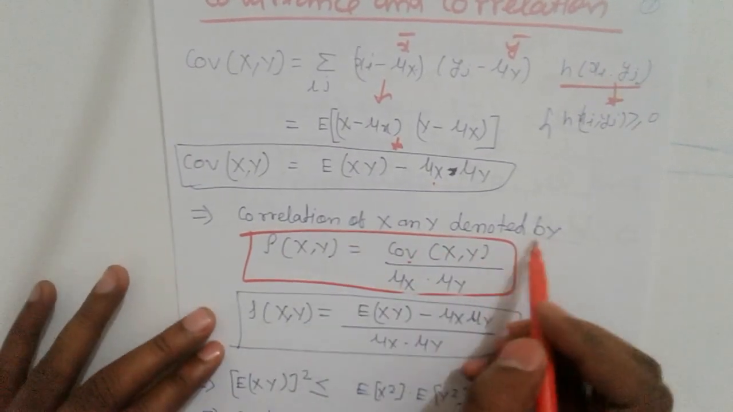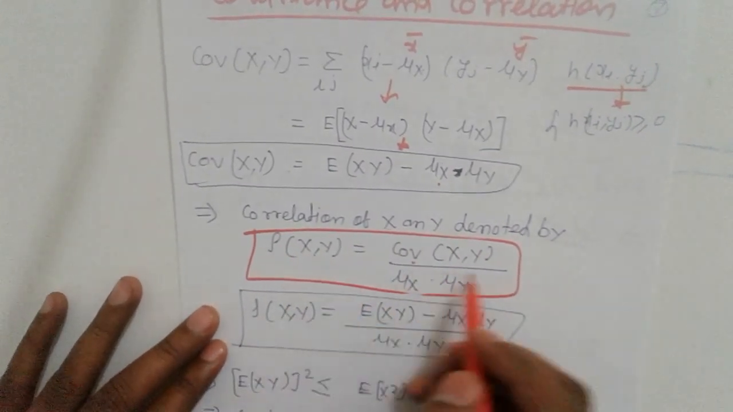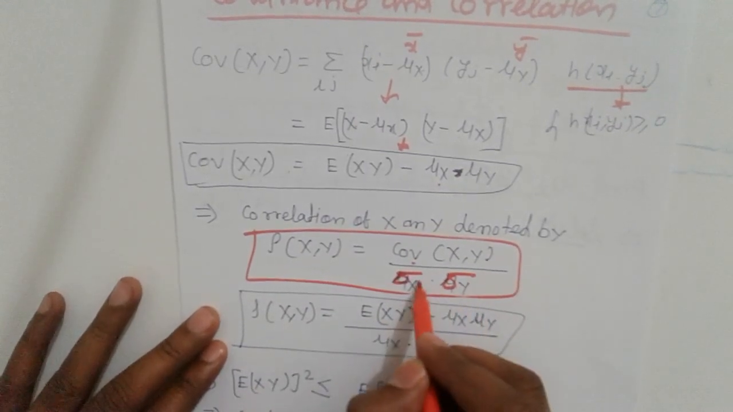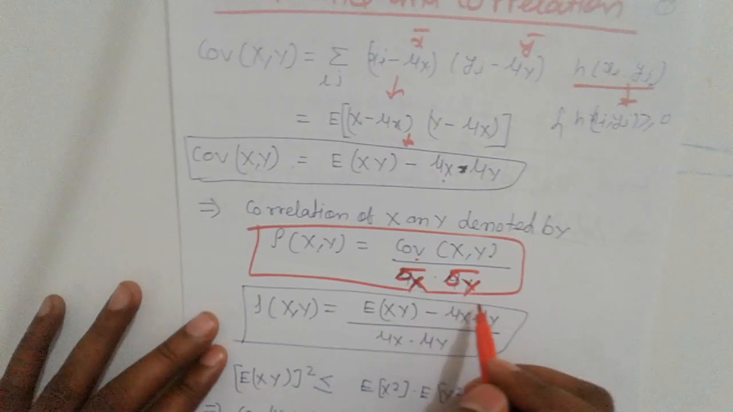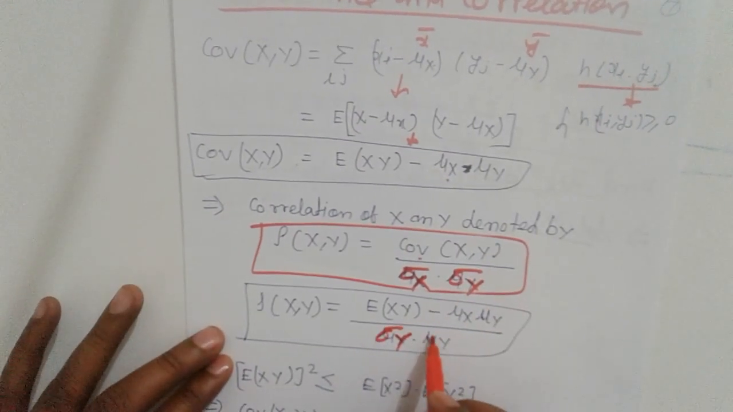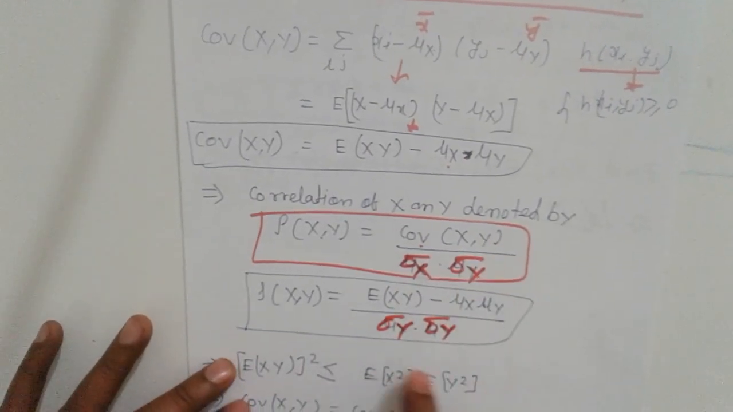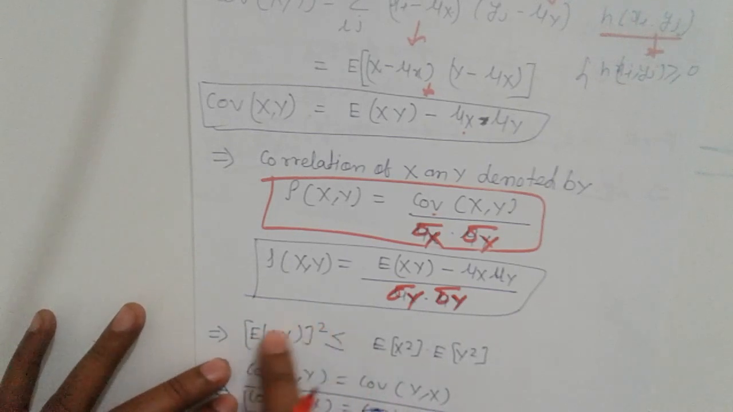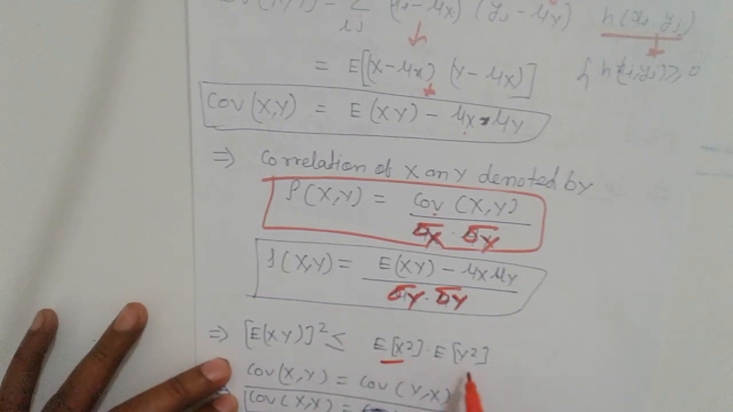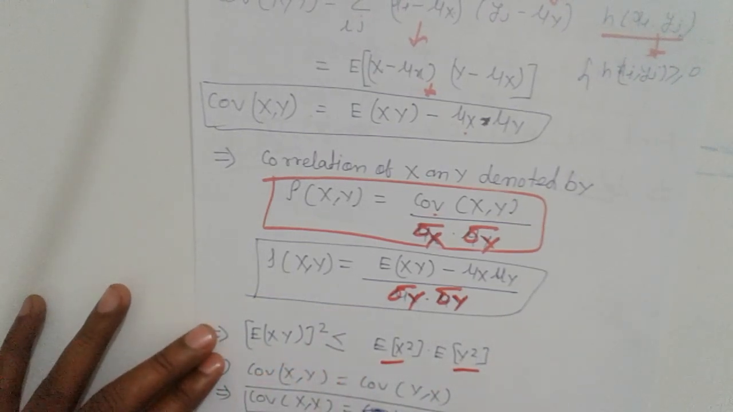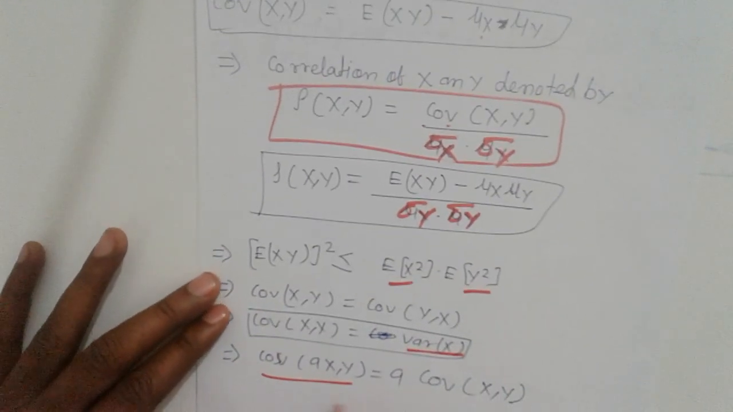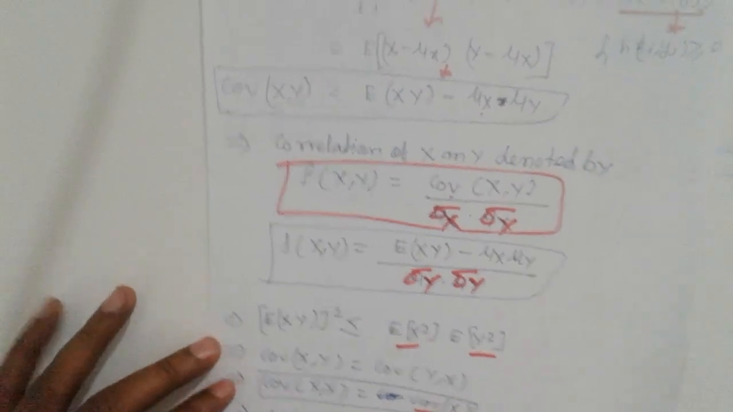The correlation of X and Y is the covariance of X and Y divided by sigma x times sigma y, that is, the standard deviation of X and the standard deviation of Y. And there is the Cauchy inequality: the square of E[XY] is less than or equal to this. Covariance of XY equals covariance of YX, covariance of XX is the variance of X, and covariance of aX and Y is a times the covariance of X and Y.